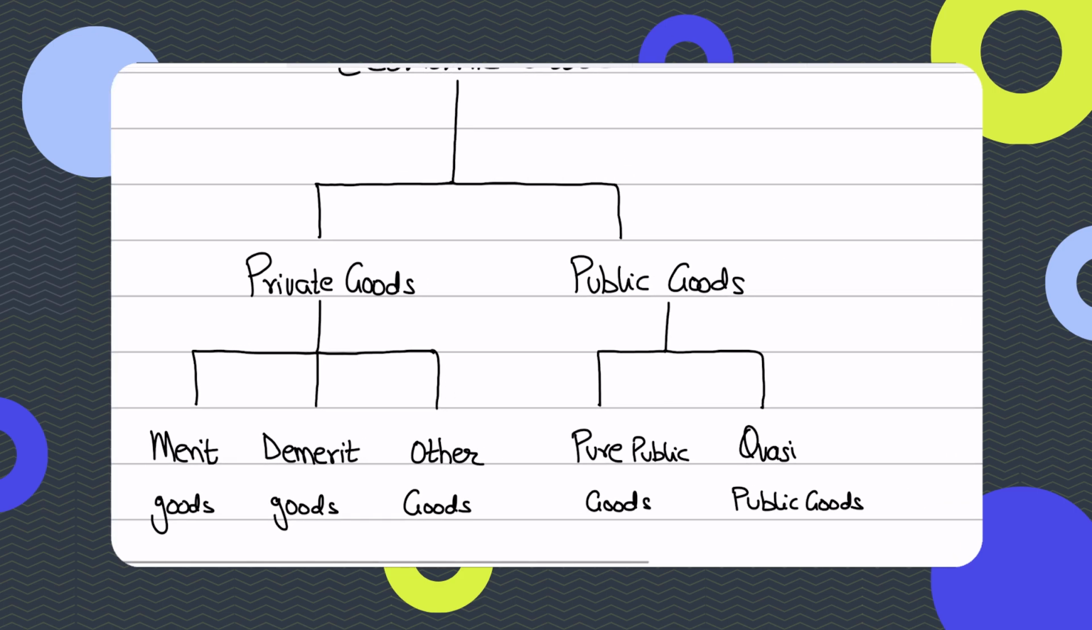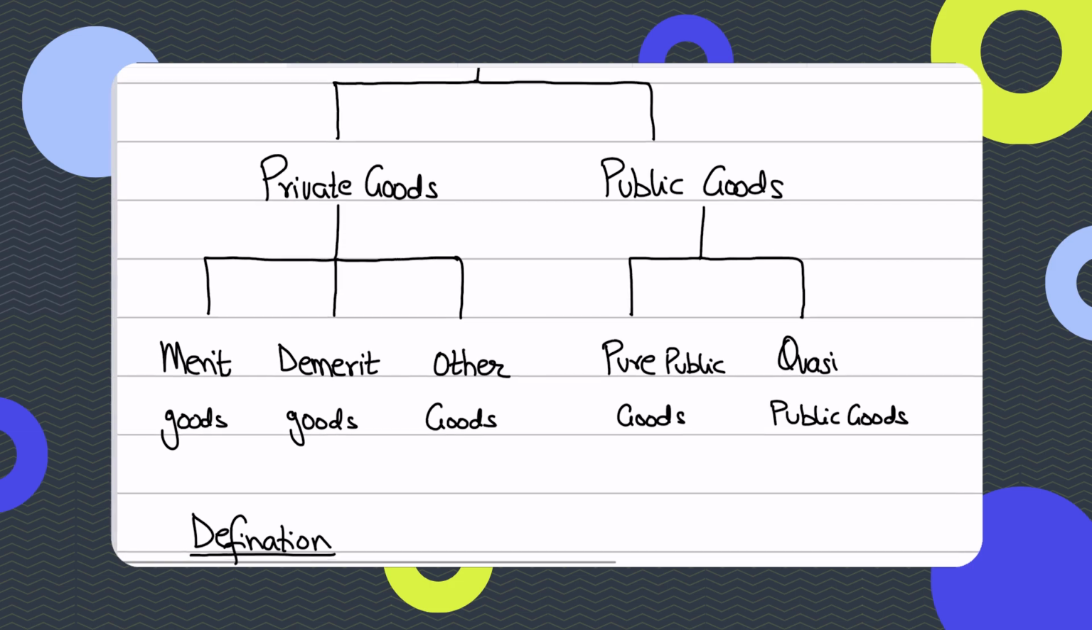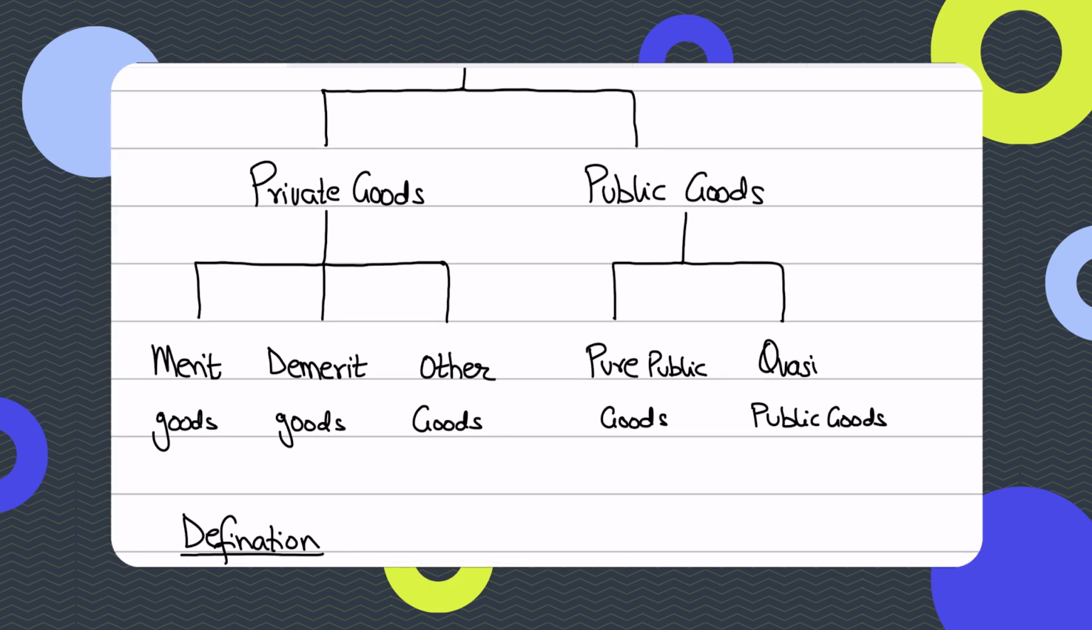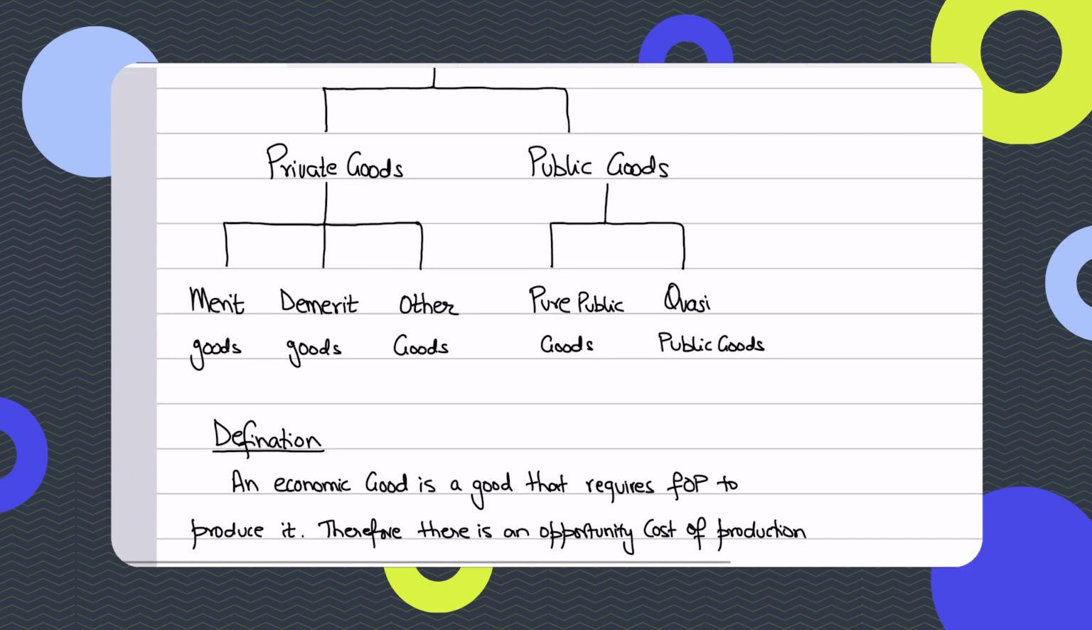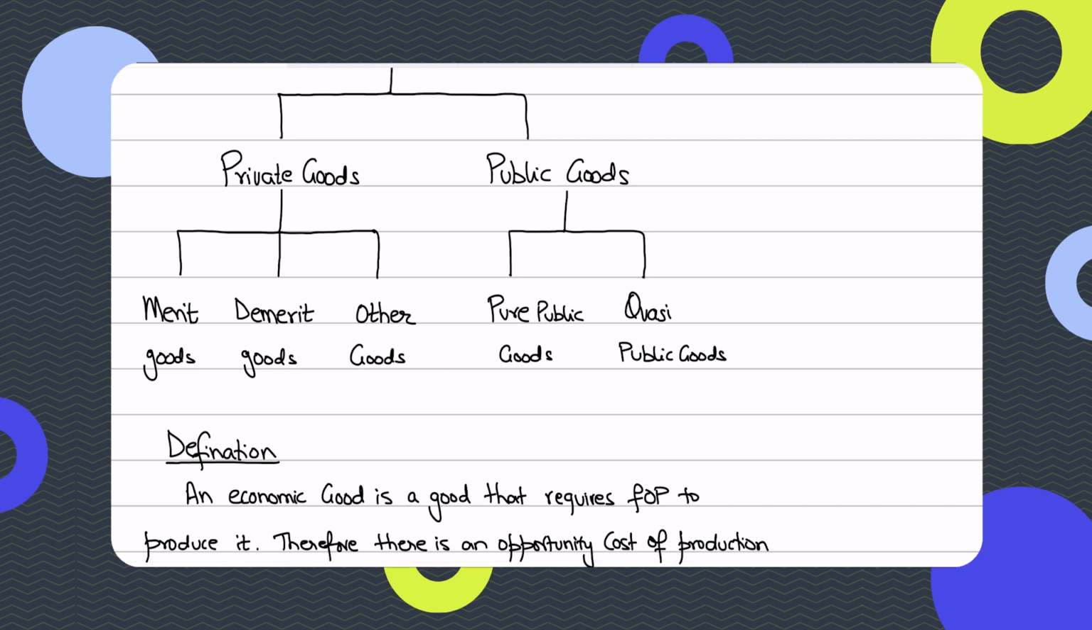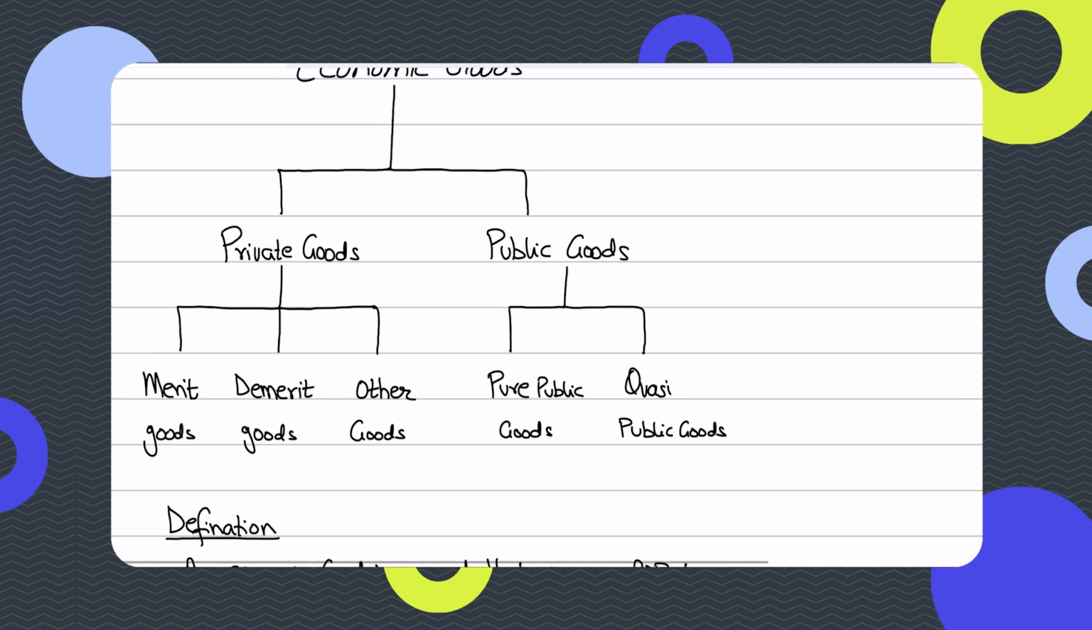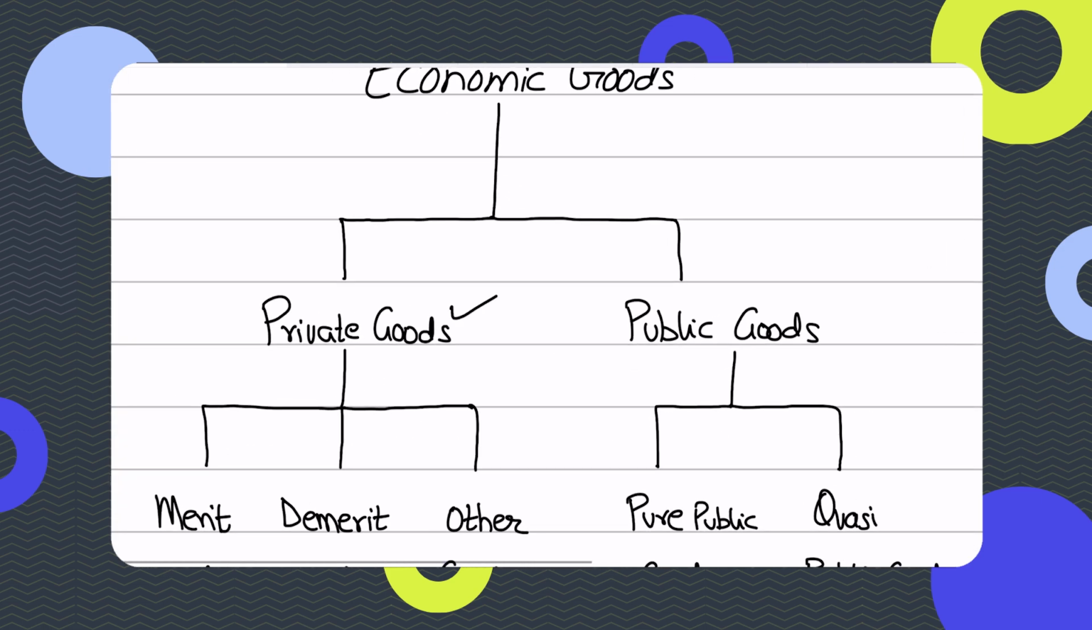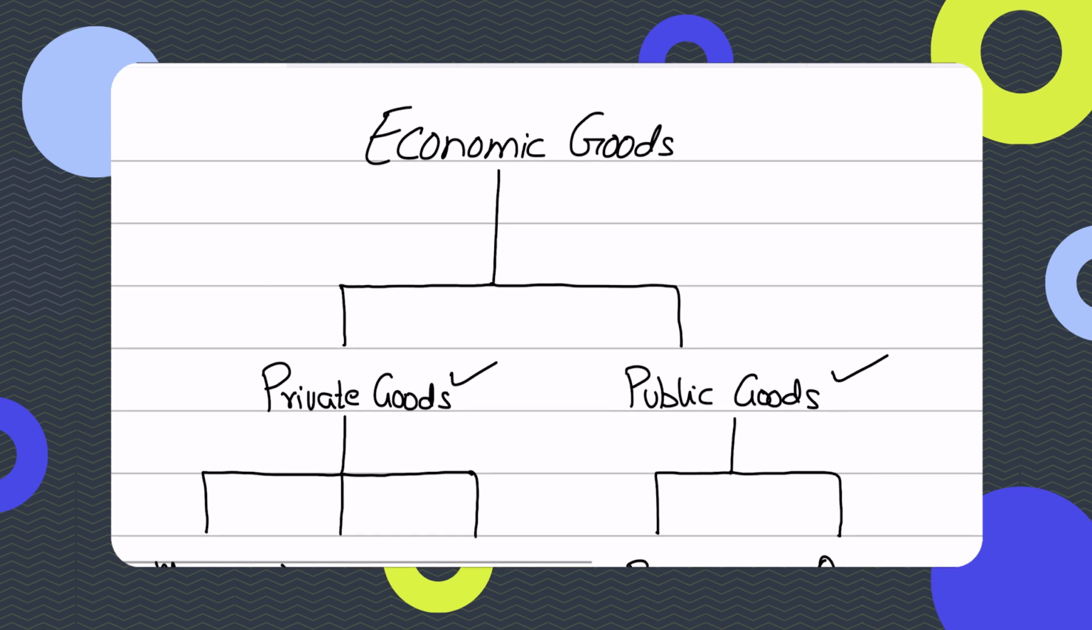While public goods could further be divided into pure public goods and quasi-public goods, which is also a discussion for a later video. But in this video, you must know that if you want to classify a good as an economic good, then yes, an economic good must require factors of production. Now, private goods also require factors of production to produce, and public goods also require factors of production to produce.